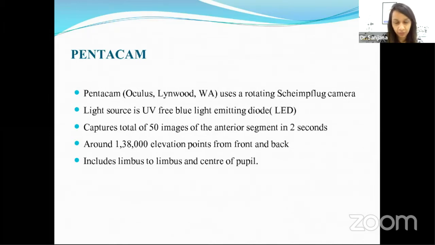Now, to start with the Pentacam interpretation, firstly, we all know that Pentacam uses a rotating Scheimpflug camera, and it has a light source of UV-free blue light-emitting diode. It captures about 50 images of the anterior segment in 2 seconds, and takes into consideration about 138,000 elevation points from the front and the back of the cornea, and takes the entire image from limbus to limbus, including the center of the pupil.